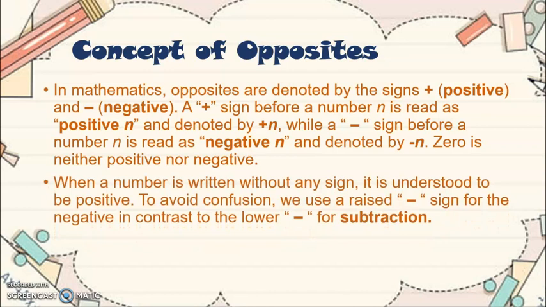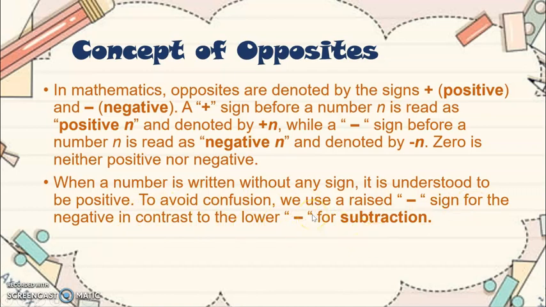Okay. So when a number is written without any sign, it is understood to be positive. To avoid confusion, we use a raised negative sign for the negative, in contrast to the lower minus for subtraction.